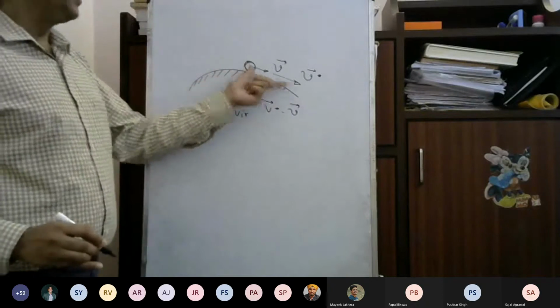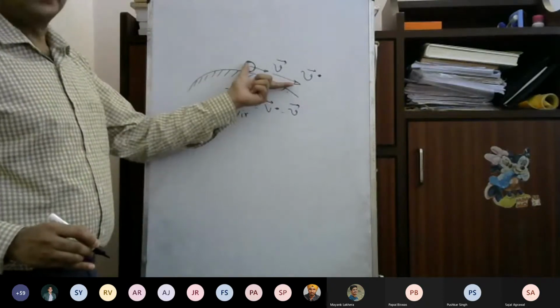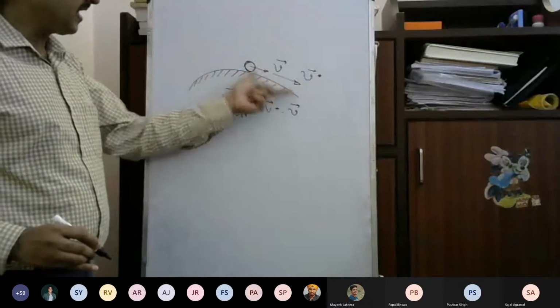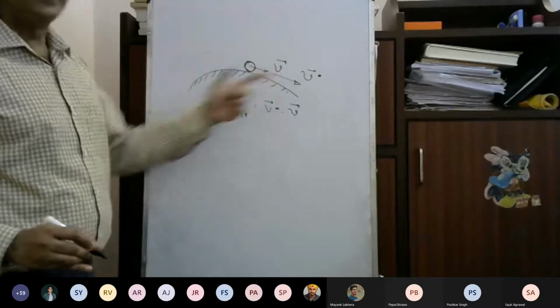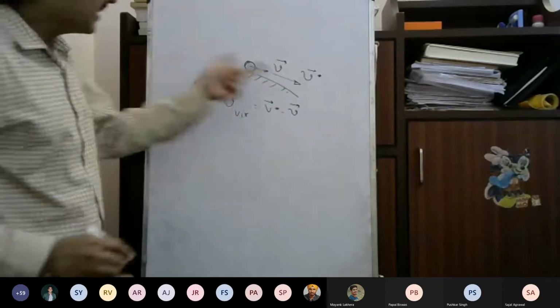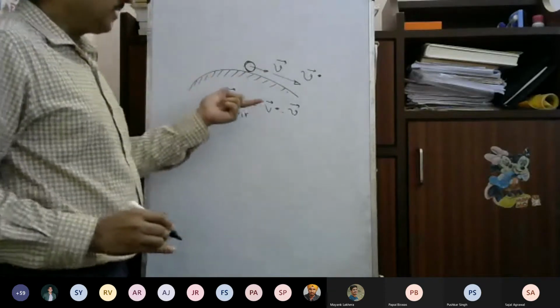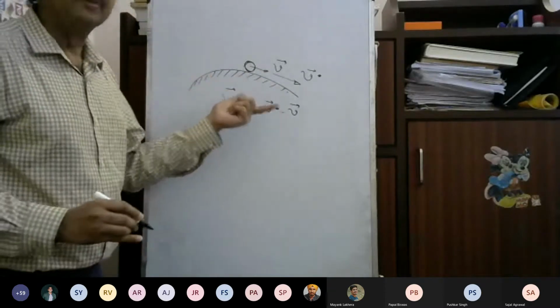Again they are collinear, so it can have a direction only tangent to the curve at this point, and it can have any arbitrary magnitude. So this is almost the same as the case we considered for the simple pendulum.